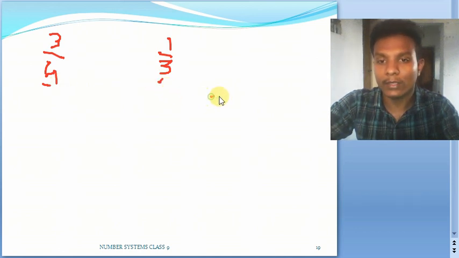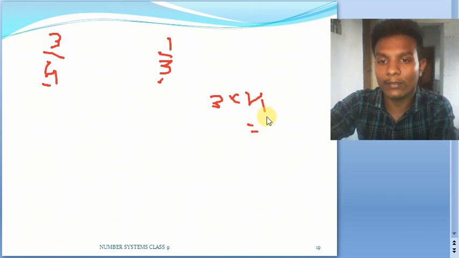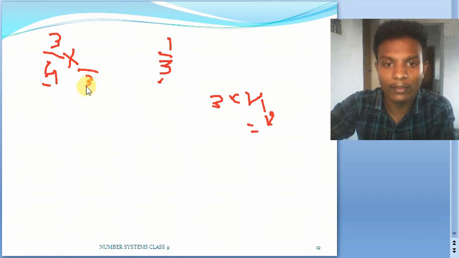So the LCM in this case is going to be 3 into 4. What is 3 into 4? It is going to be 12. That means we need to make the denominator 12. For doing so, this 4 must be multiplied with 3. In order to not change the value, the numerator also should be multiplied with 3.